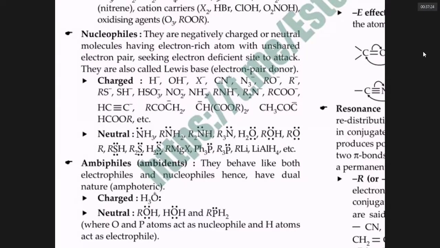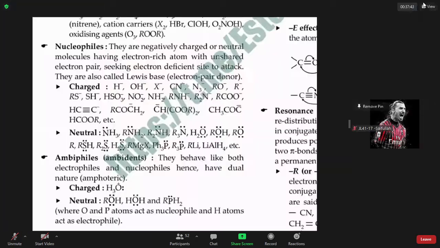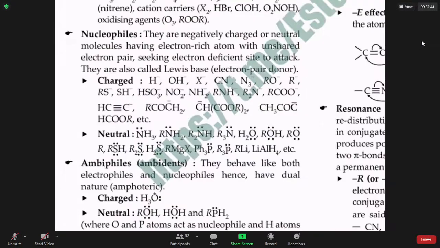SH minus means hydrogen sulfide anion. HSO3 minus means bisulfite anion. NO2 minus means nitrite. NH2 minus is the amide ion. NO3 minus means nitrate. So all these are